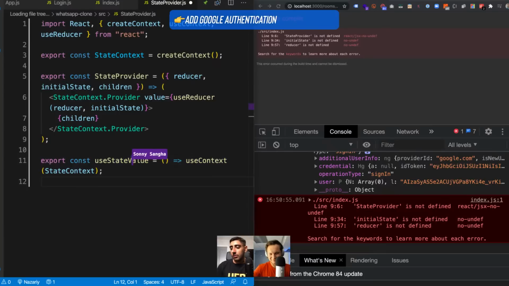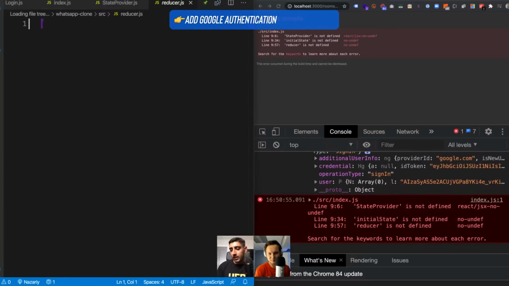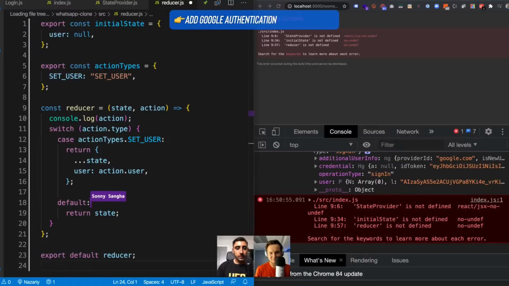So now we save that file. We need to create a file called reducer.js. And here I'm going to copy the following in. We're going to explain this code now.